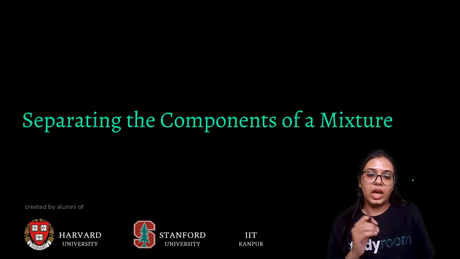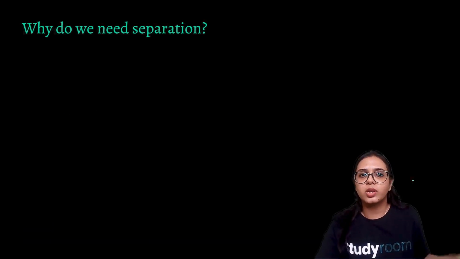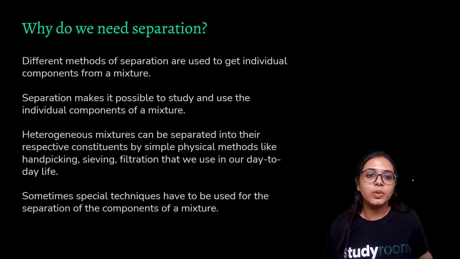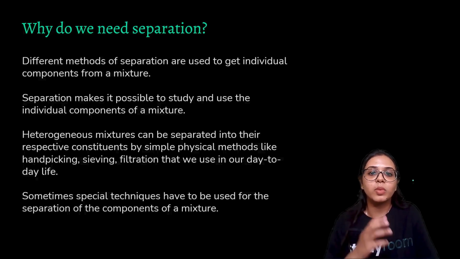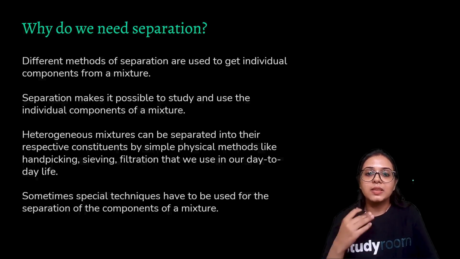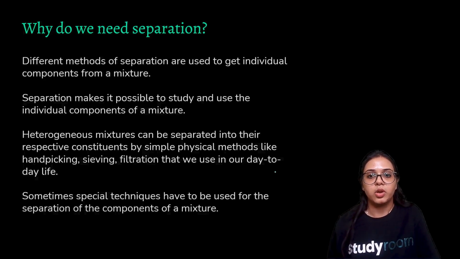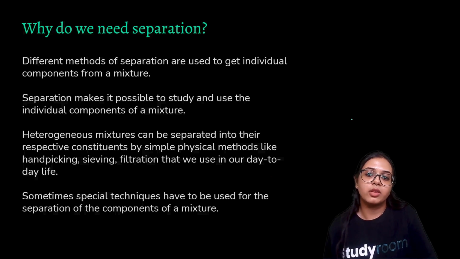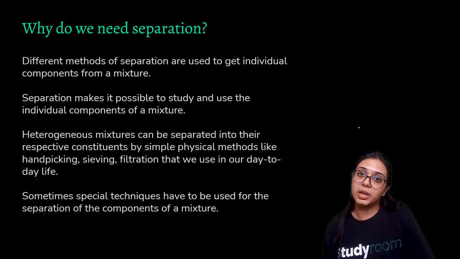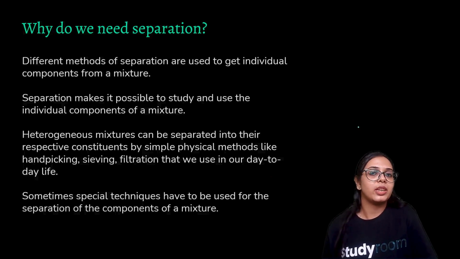Now we will have a look at separating the components of a mixture. Why do we need separation? Because separation makes it possible, and convenient for us human beings, to use the individual components of a mixture. Suppose we have a solution of milk and water, but we need milk, and we may need water.